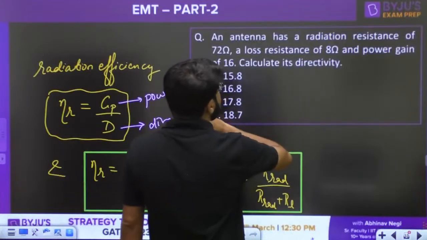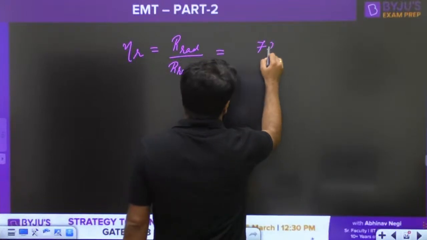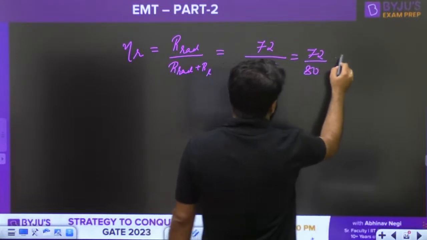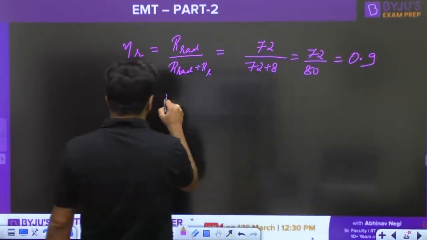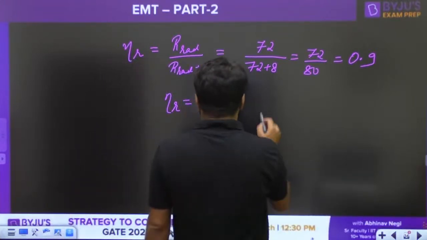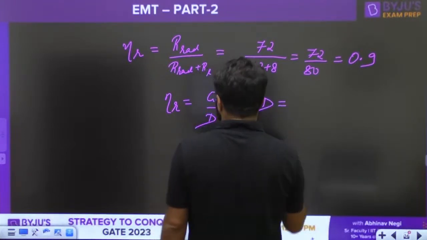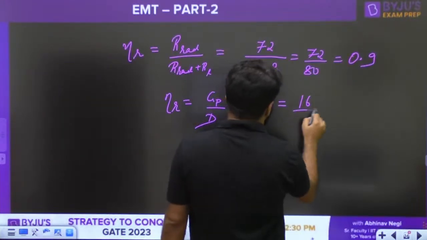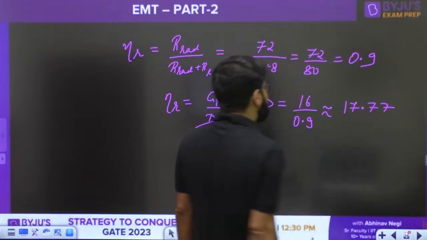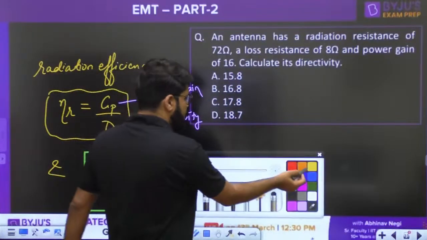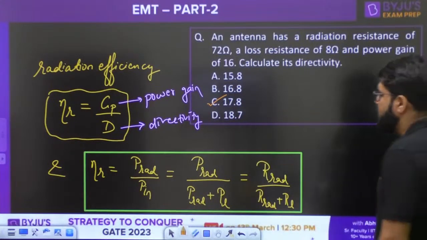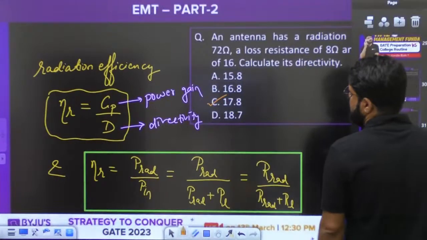What is the radiation resistance? Radiation resistance is 72, divided by 72 plus 8, that is 72 divided by 80, or 0.9, the radiation efficiency. So radiation efficiency is also given by Gp divided by D, and D will then be given by the power gain, which is 16, divided by 0.9. Solve it up, near about 17.77 is the directivity you will get. That is option number C. Correct answer is option number C.